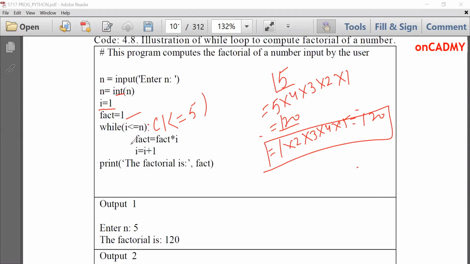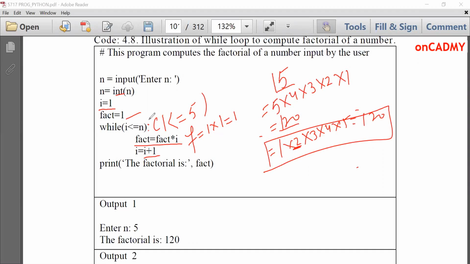After indentation, we'll write the statement fact is equal to fact into I. The value of fact is 1 into I, which is 1. So fact is 1 into 1 is equal to 1. And then I will be augmented. That means it will point to the next number, 2.